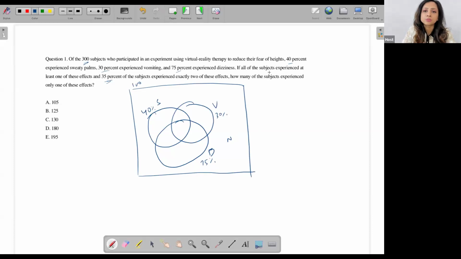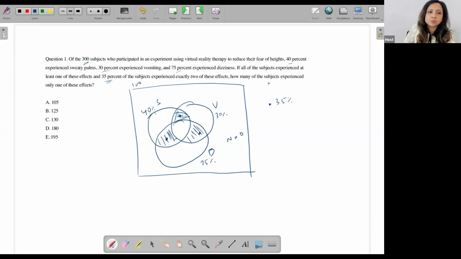Now, if all the subjects experienced at least one of these effects, then I'm given none is equal to 0. And 35% of the subjects experienced exactly 2 of these effects. So exactly 2 means this region, this region, and this region. So all these 3 regions together is 35%.